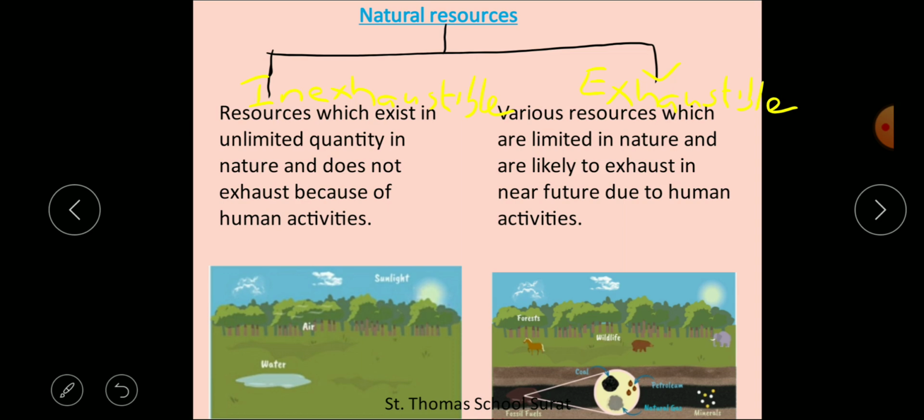For example, wildlife, forest, then fossil fuels. In fossil fuels, we have seen coal, petroleum, and natural gas. Then the minerals. These are the exhaustible examples. So natural resources are classified into two types, exhaustible and inexhaustible. The examples are given below.